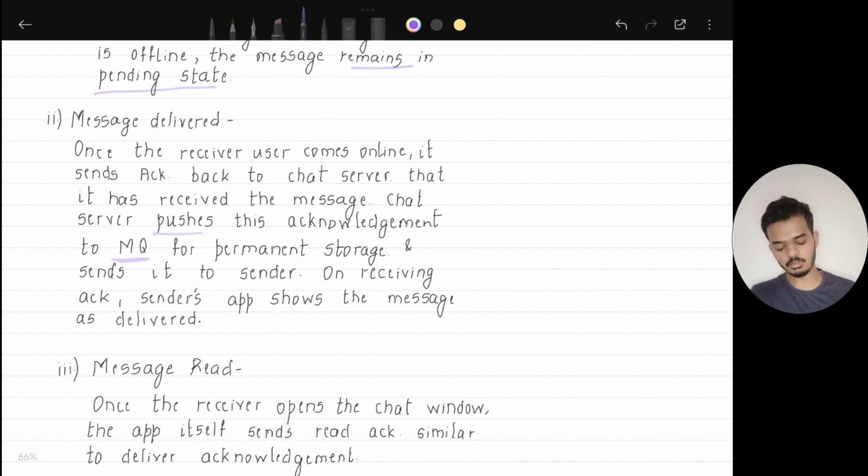The chat server will receive these messages and send them back to that user. Once the user receives the messages, the application on the user side will send an acknowledgement to the chat server that the message has been delivered. The same acknowledgement is forwarded from the chat server to the sender, and the application on the sender side will show that the message has been delivered.